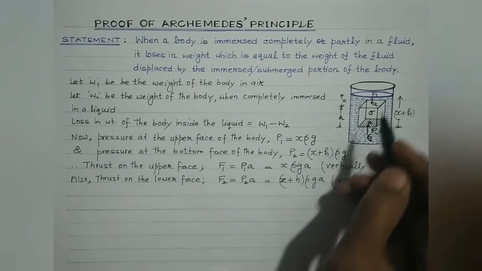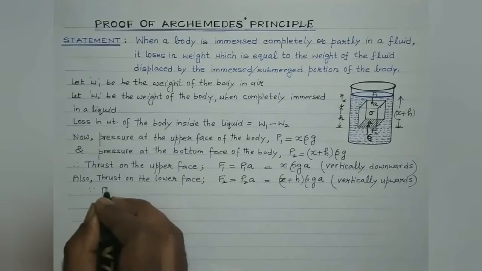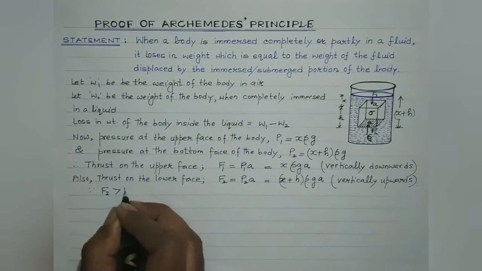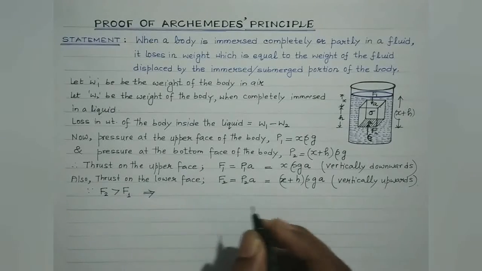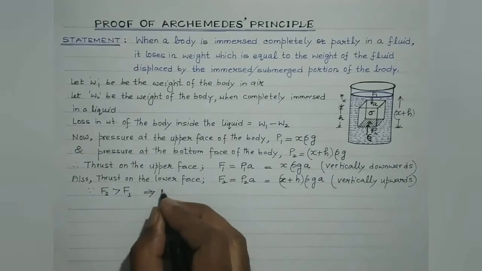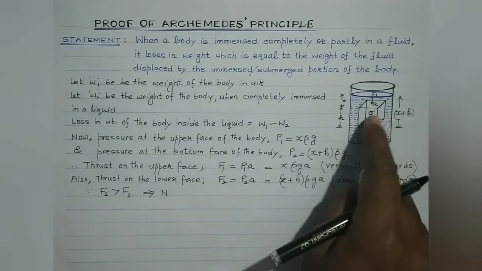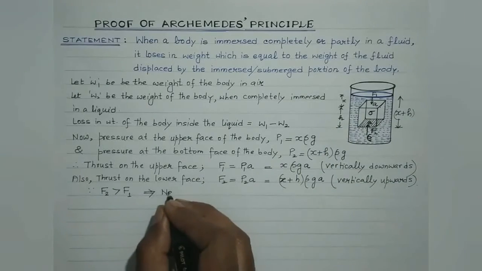A net force acts in the upward direction, isn't it? Now since F2 is greater than F1, the net thrust acts on the body in the upward direction, and this net thrust is what we call upthrust.